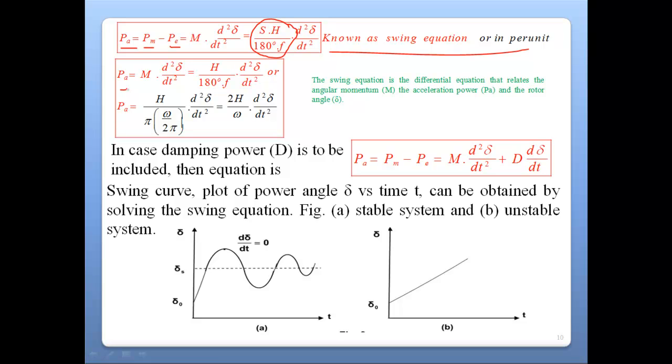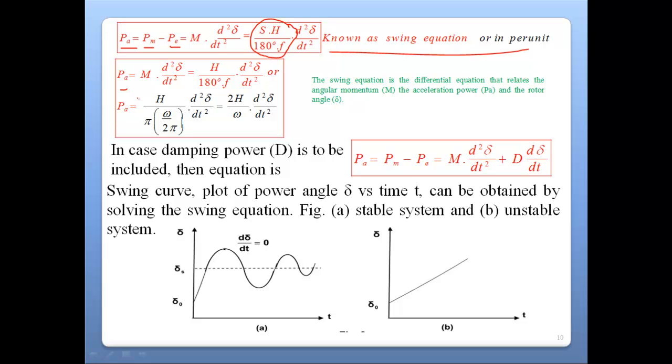Now this accelerating torque is sometimes positive and sometimes negative. Please remember, if the accelerating power is positive, then definitely the electrical power is at the load side, and if the accelerating power is negative, then it flows from the load to the source side. This is very important to understand.